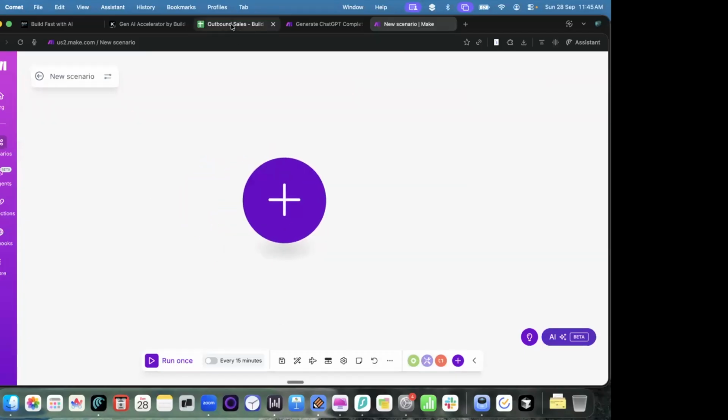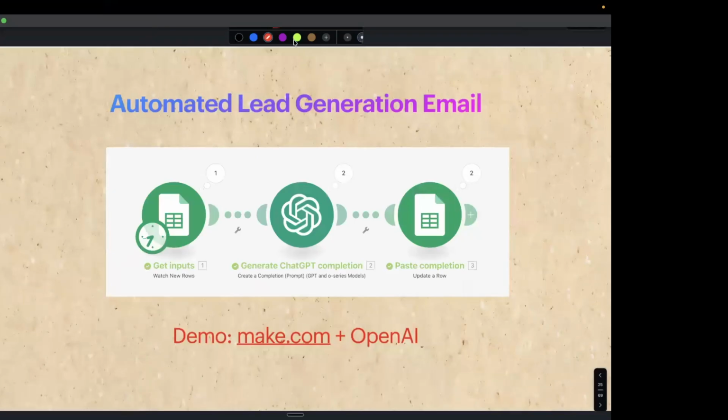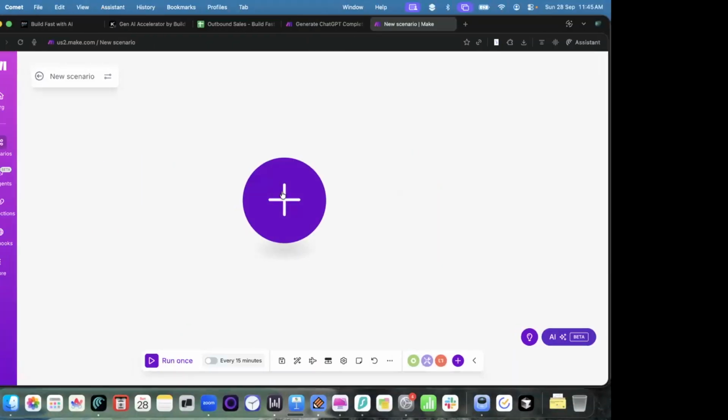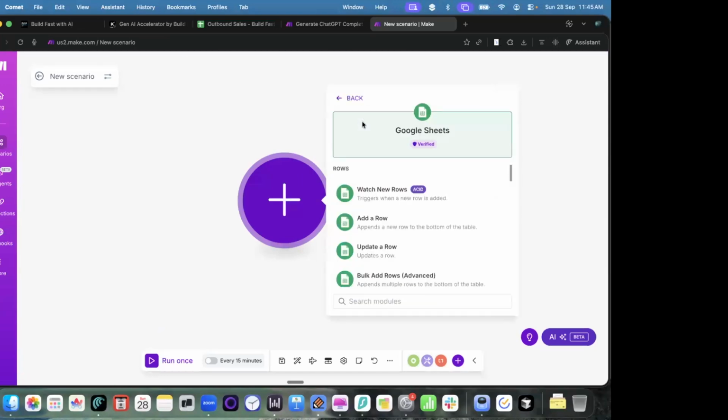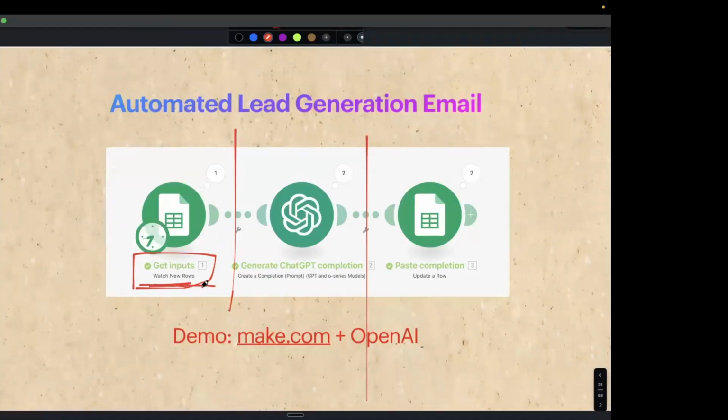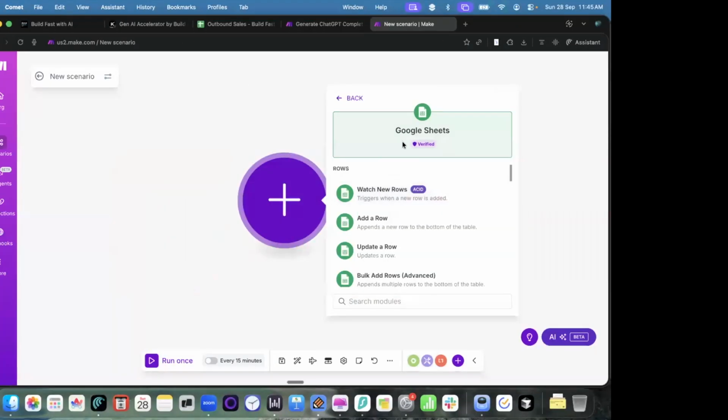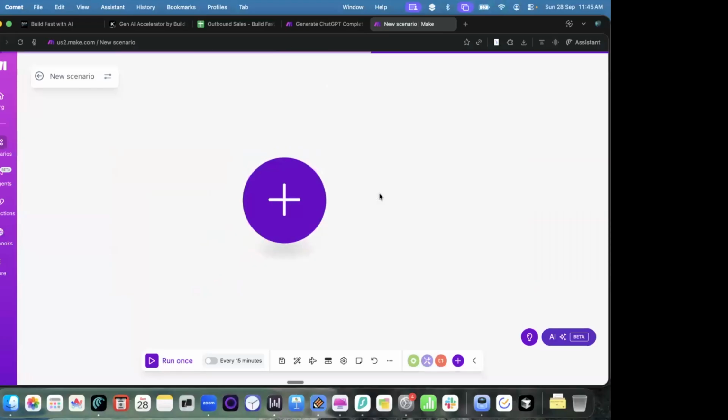Okay. So now with our automation that we have built, there are three steps: step one, step two, and step three. Step one is to get the inputs from the Excel sheet. So for that, I'll just click on this and add a Google Sheet node. And in Google Sheet, what is the first function that I want? The first thing is I want to watch new rows in the Excel sheet. So I'll just say, this is the Excel sheet I'm working on and I'm watching the new rows.